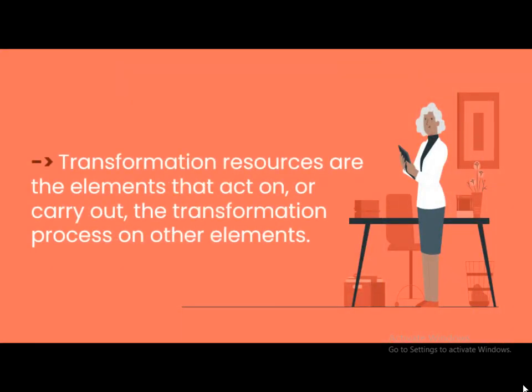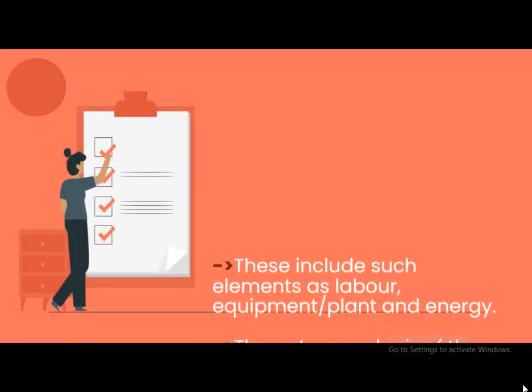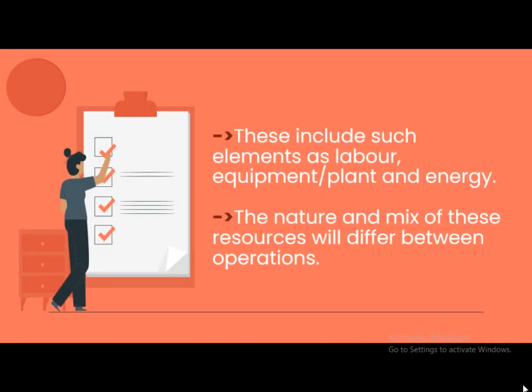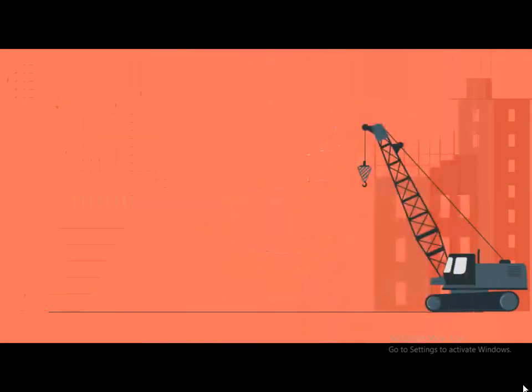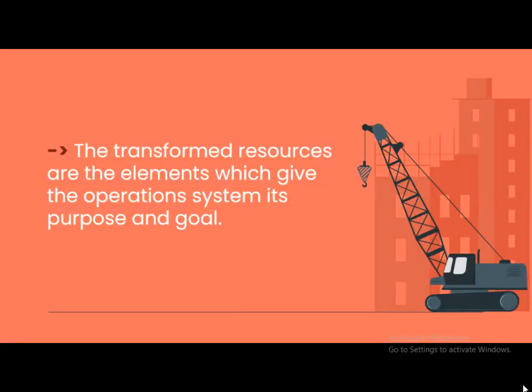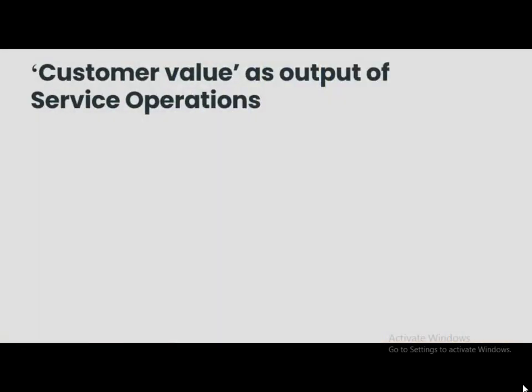Transformation resources are the elements that act on or carry out the transformation process on the other elements. This includes elements such as labor, equipment, plant, and energy. The nature and mix of these resources will differ between the operations. The transforming resources are the elements which give the operations system its purpose and goal. Now we will see customer value as output of any service operation.